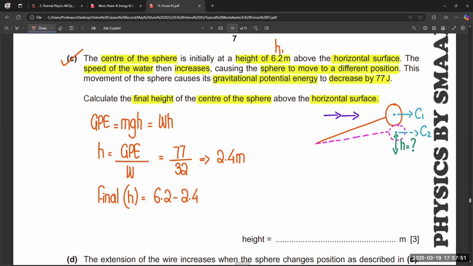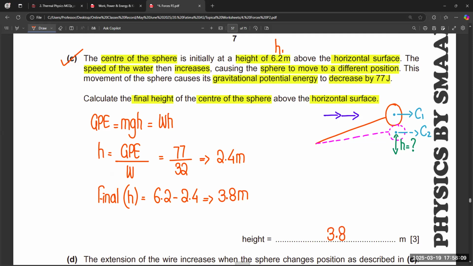So from 6.2 we need to cover 2.4 meter distance, and after covering 2.4 meter distance, we observe that the new height from the ground is 3.8 meters.